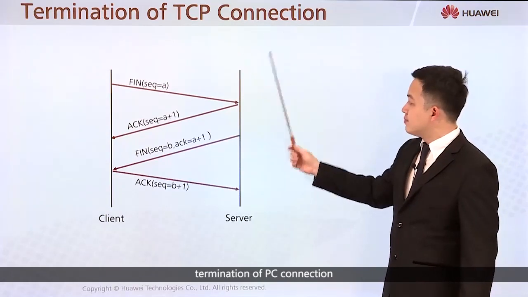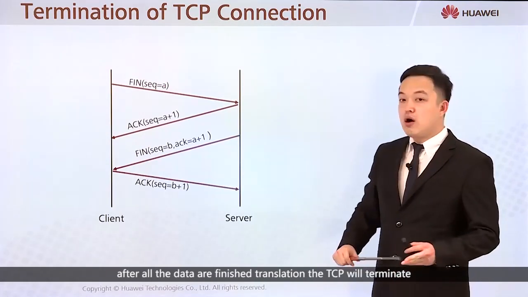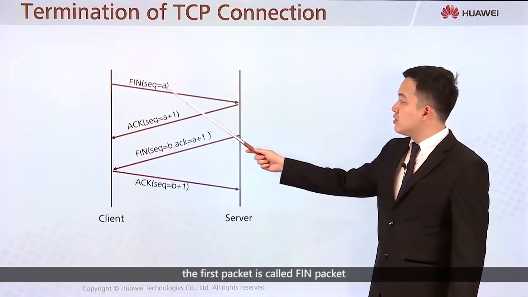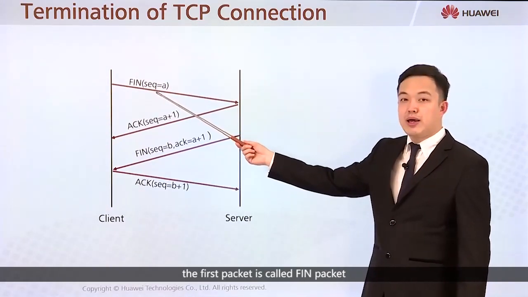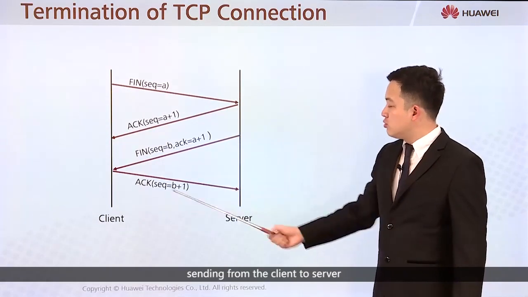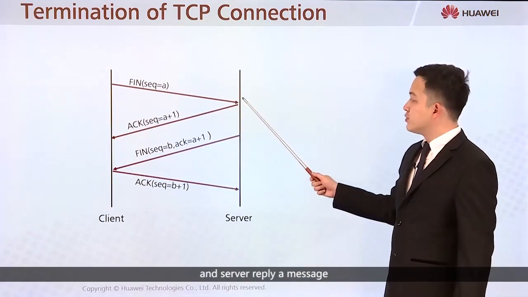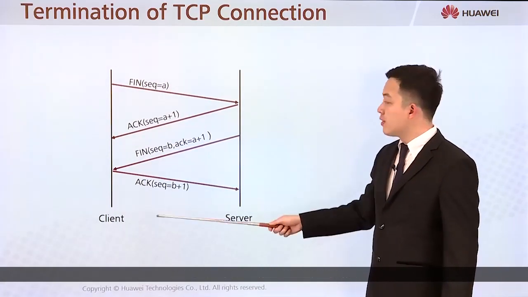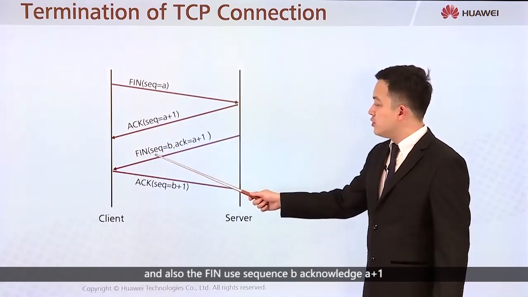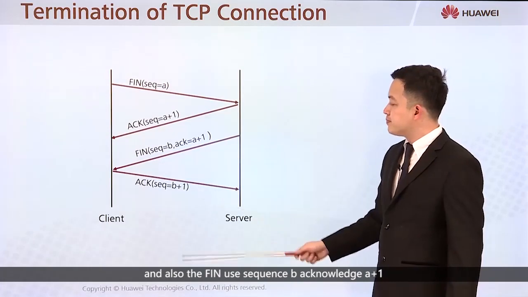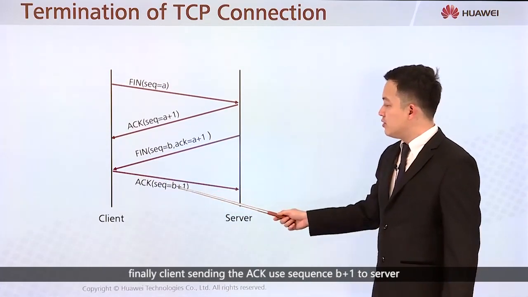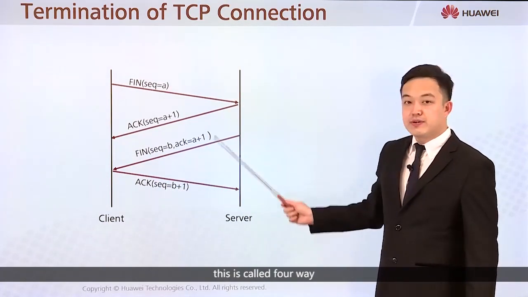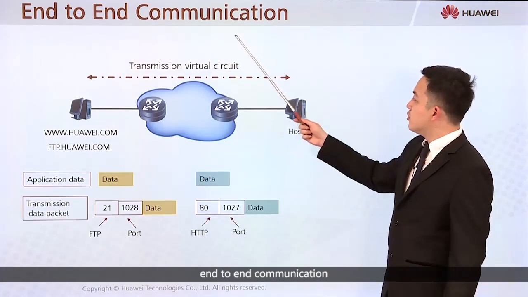Termination of a TCP connection. After all the data finishes transmission, TCP will terminate. The first packet is called the FIN packet, sent from the client to the server, and the server replies with a message, also ACK, but with the sequence number plus 1. And also the server's FIN uses sequence B, acknowledge A plus 1. Finally, the client sends the ACK using sequence B plus 1 to the server. This is called the four-way termination.